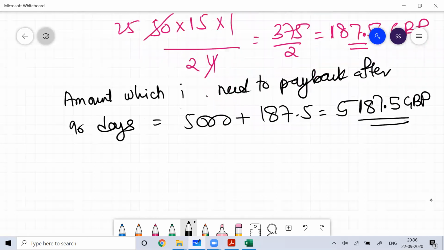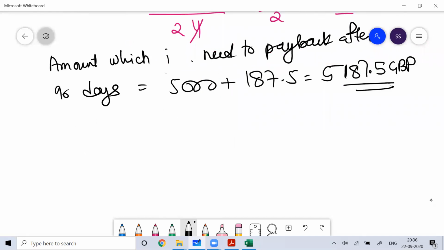Okay, so I hope you understand. If I'm working on arbitrage, I need to make sure that I get back more than 5187.5 GBP.